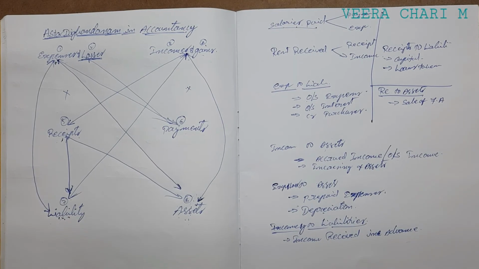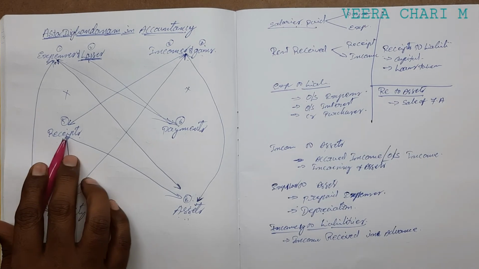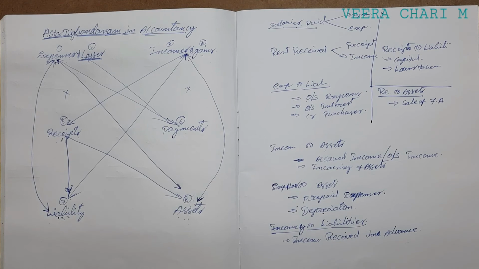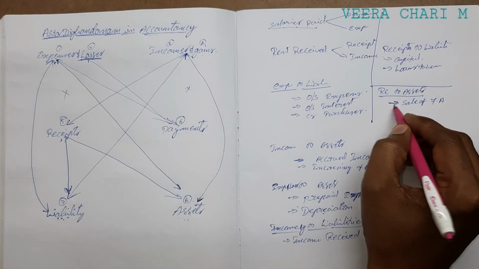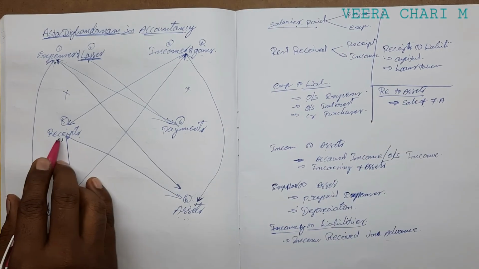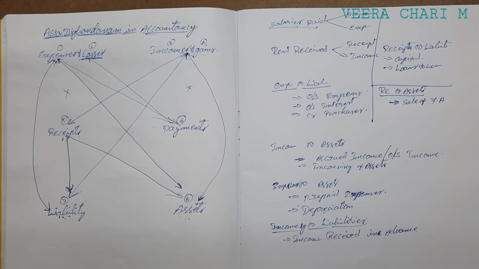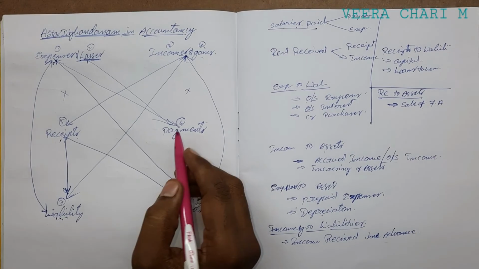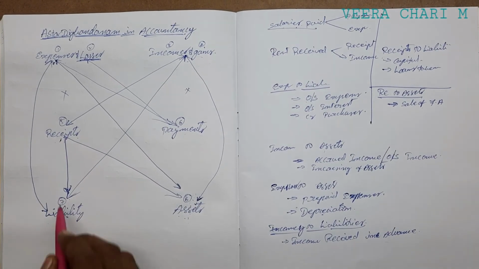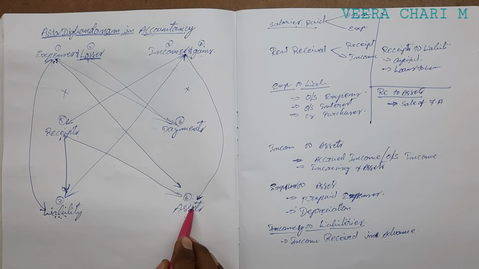That is the relation of receipts to assets. Receipts to liabilities are completed, and receipts to assets are also completed.